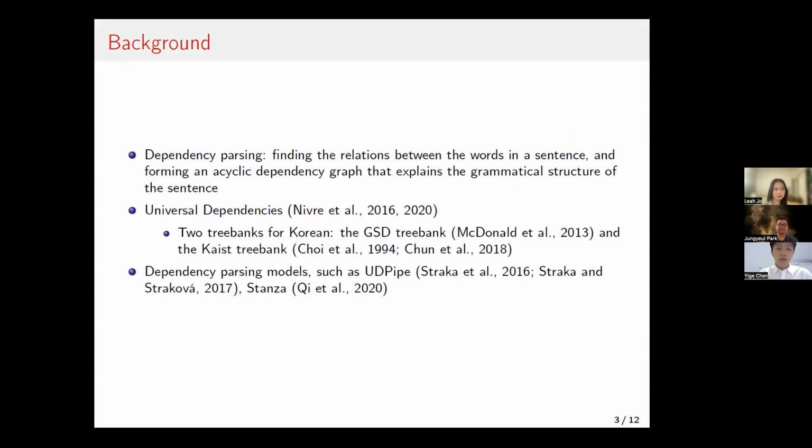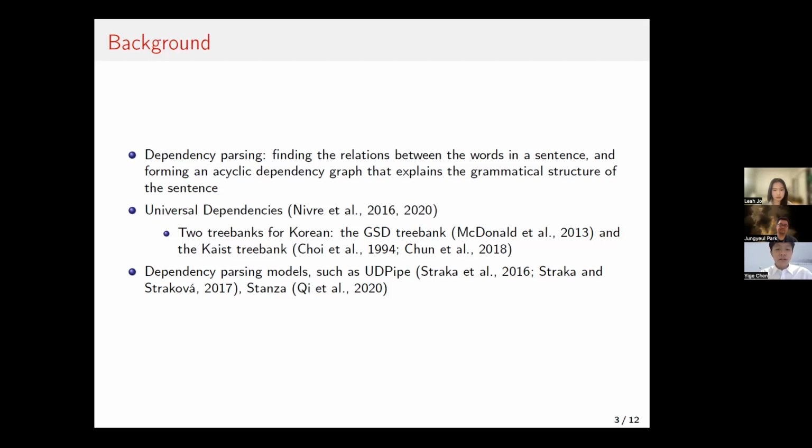So here's the background of our work. As many of you may know, dependency parsing, which we focus on in this paper, finds the relations between the words in a sentence and tries to form a dependency graph that explains the grammatical structure of the sentences. There have been a lot of works proposed for dependency parsing, and one of the most famous is the Universal Dependencies project, proposed in 2016 and 2020. For the Korean language that we focus on, there are two treebanks in the Universal Dependencies project, including the GSD treebank and the KAIST treebank.